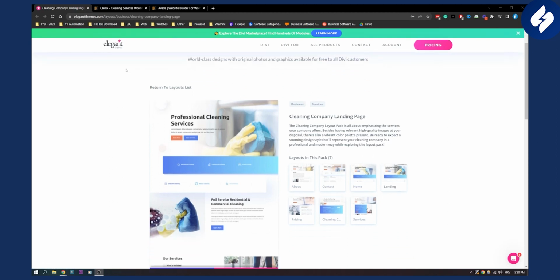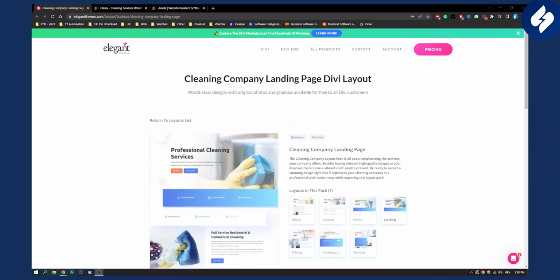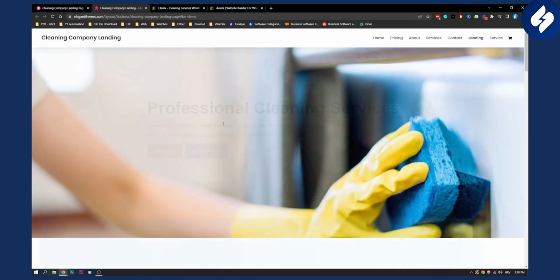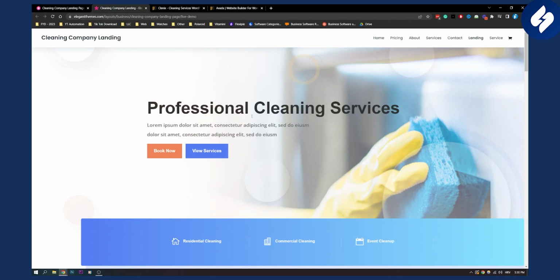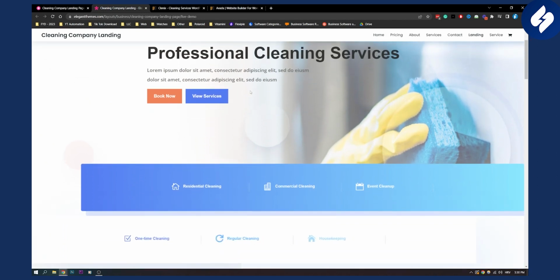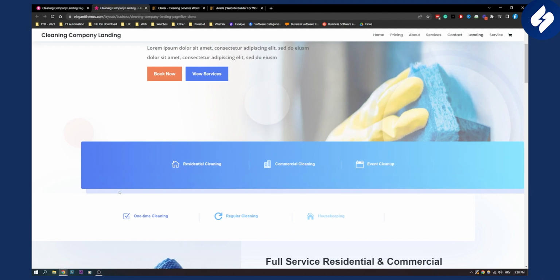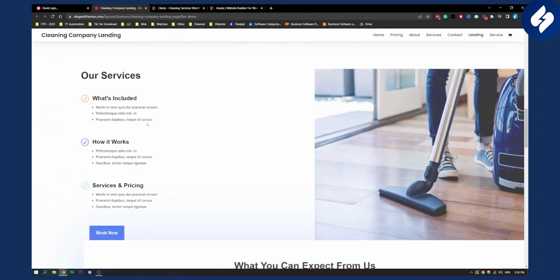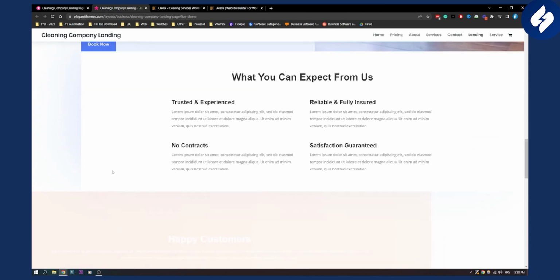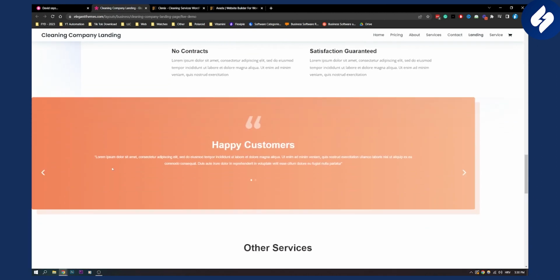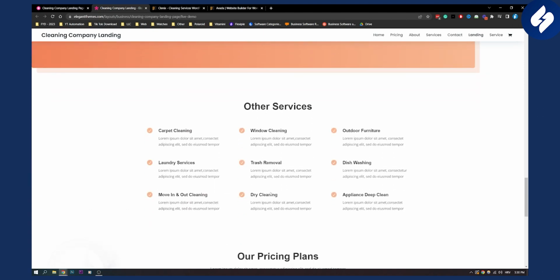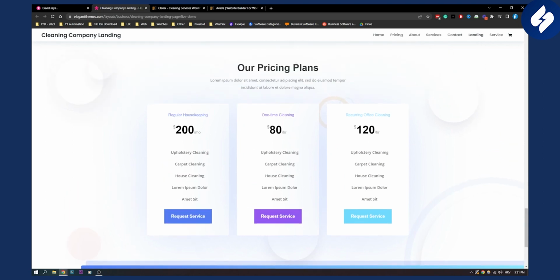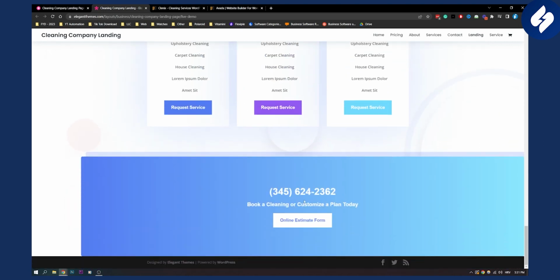Now with Divi theme, you actually have a cleaning company landing page Divi layout, as you can see. Now, if we click here on live demo, you will see that you can actually create this for your own company. As you can see, it looks professional. It looks really clean, as you can see down below. And you have a lot of different features that you can use and add right here. You can obviously customize this to your liking, and you can add other services or remove other services here and use this template. And you can also create your pricing plans and everything like this.